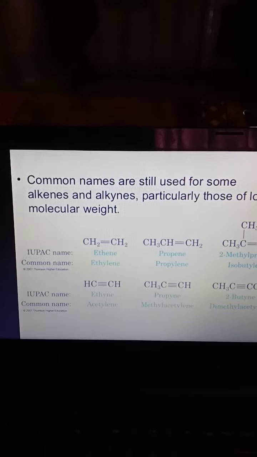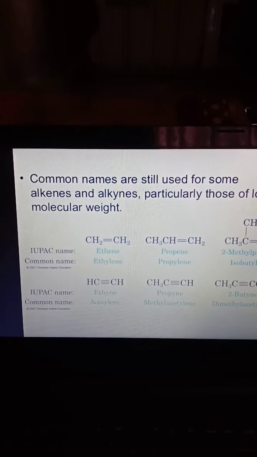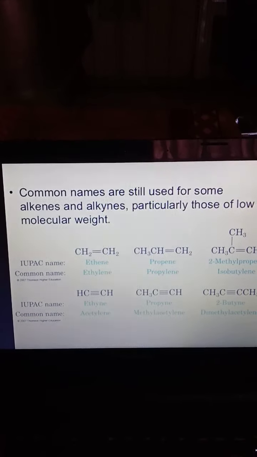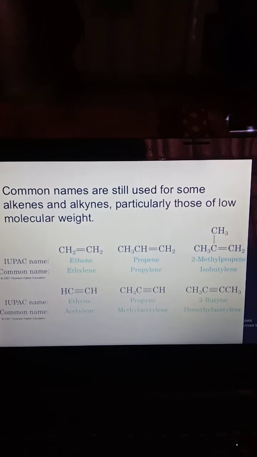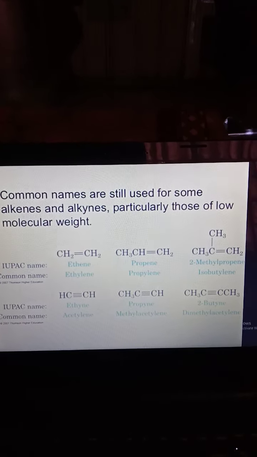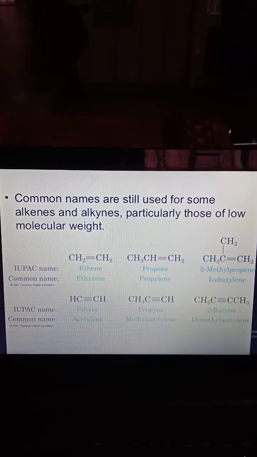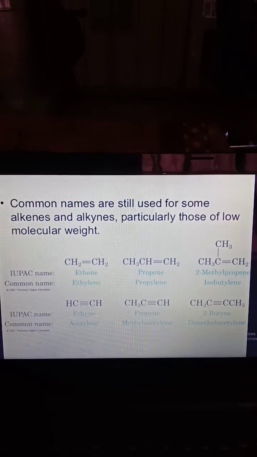Common names for alkenes and their IUPAC names. The common name for an alkene is alkylene. For example, with two carbons, ethylene, propylene, butylene, isobutylene. The IUPAC nomenclature is simply -ene: ethene, propene. We select the longest continuous chain